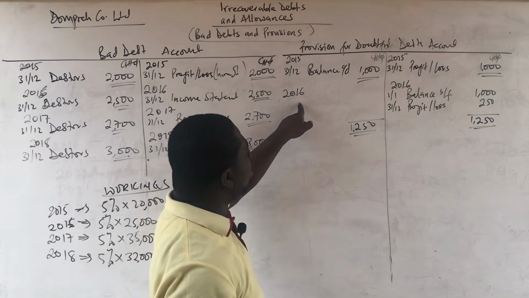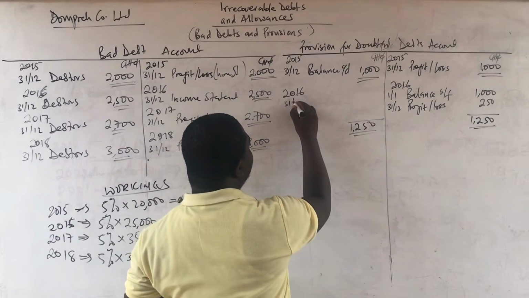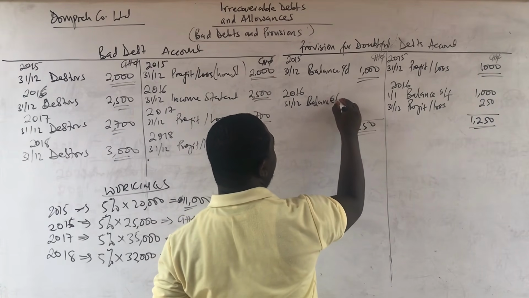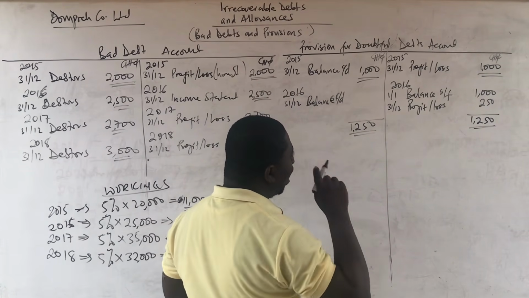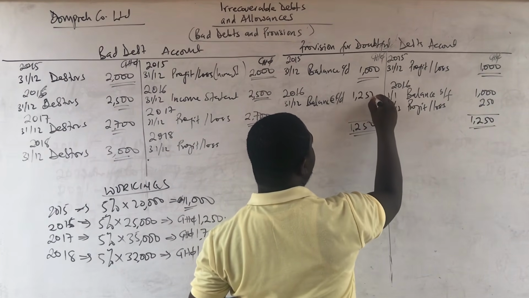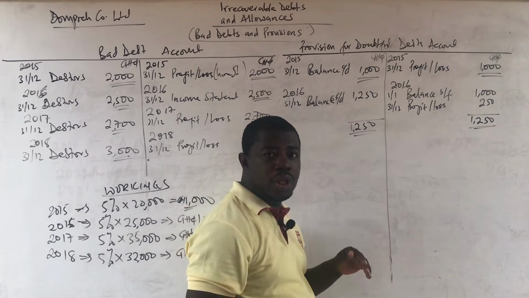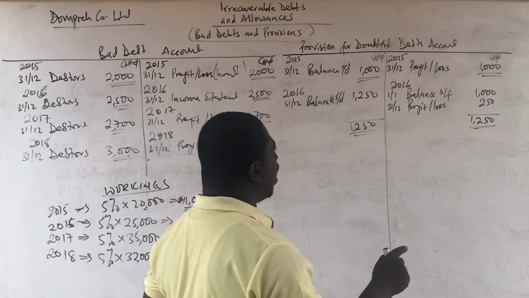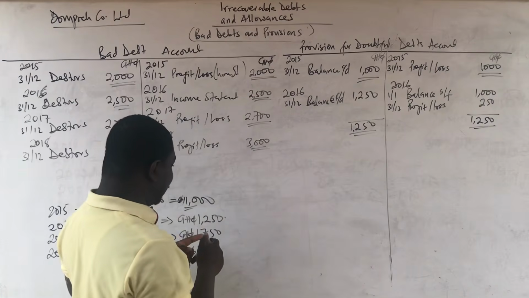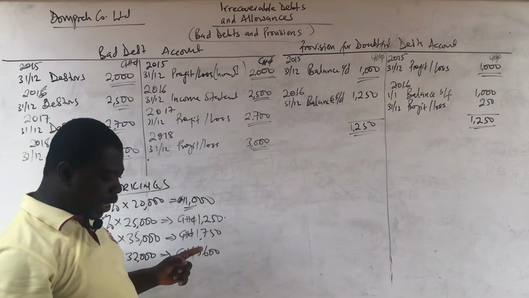Now, on the last day of the year, we are supposed to have a balance carried down. And the balance carried down is supposed to be the combination of these two, which is going to be 1,250. So you see what I have done? What I have done is that even though I took the difference, the balance carried down is the same as what we calculated for the year.